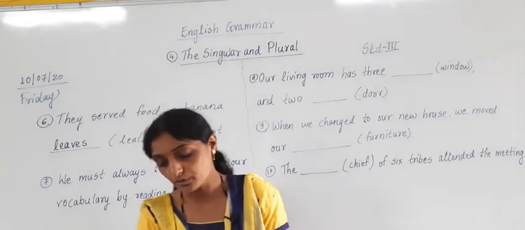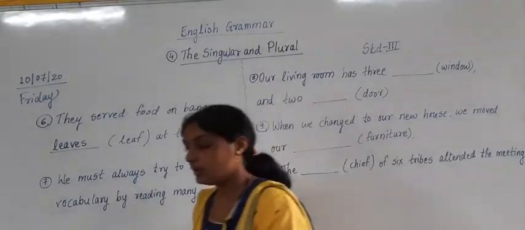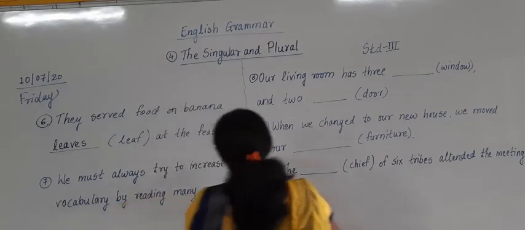So what I am going to do here is write down the plural form of book. So what is the plural form of book? The plural form of book is books.